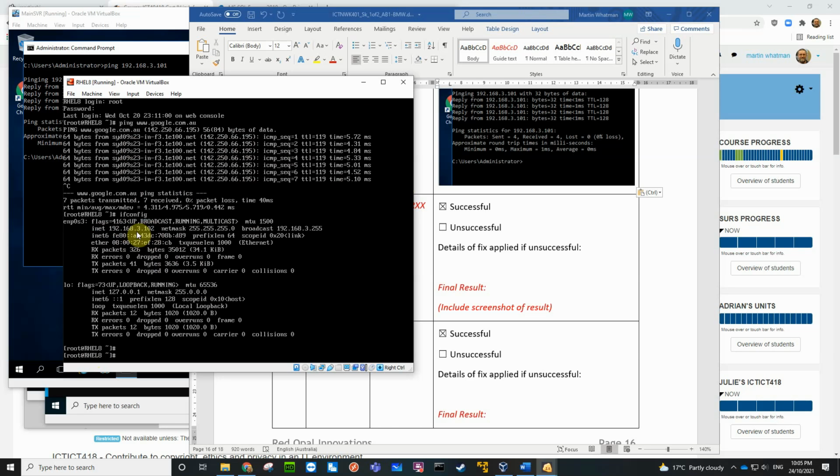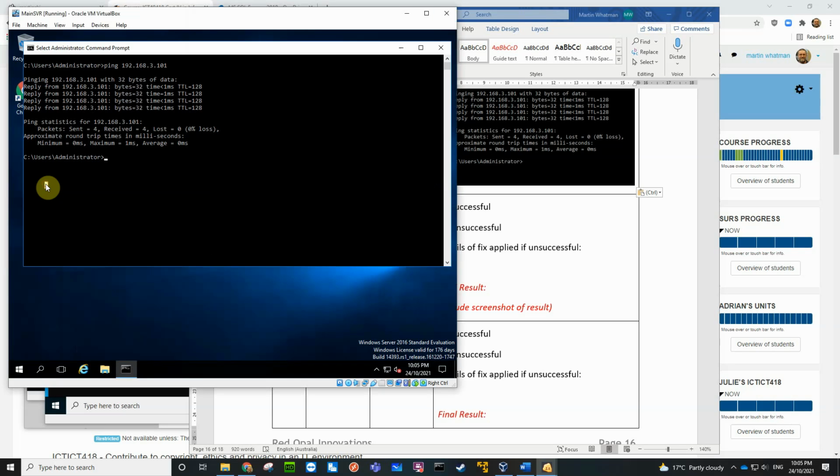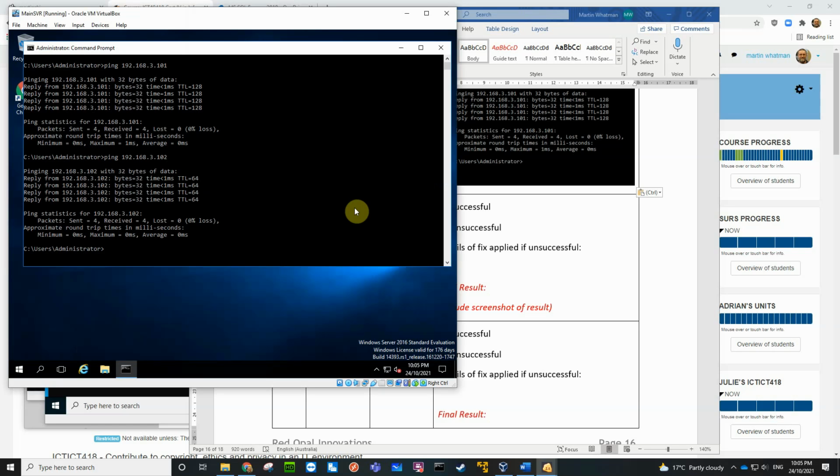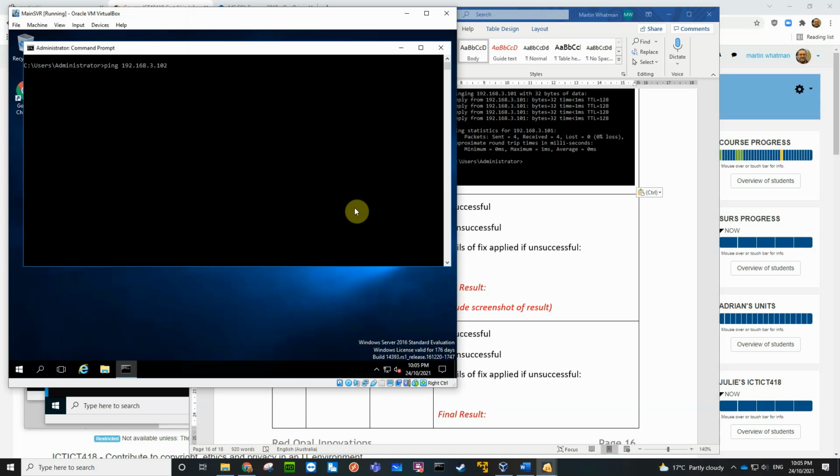So 101 is the backup server. 102 is the Red Hat server. Okay, so we want to ping 102. Actually, let's go clear screen and then 102.